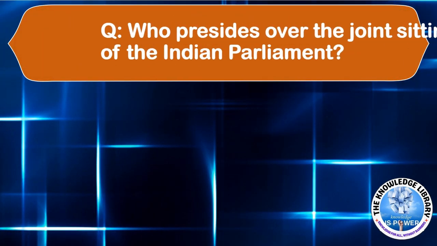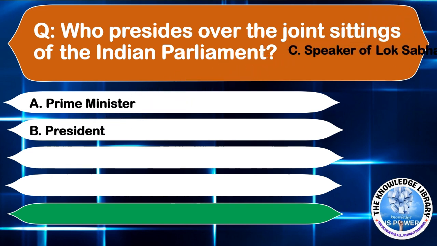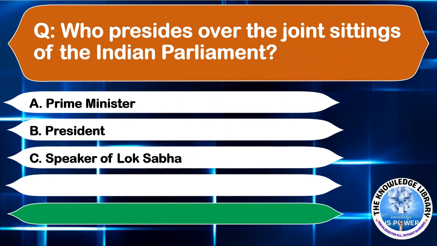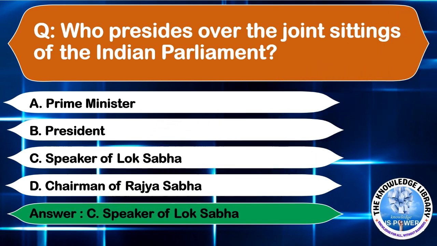Who presides over the joint sittings of the Indian Parliament? Option A, Prime Minister. Option B, President. Option C, Speaker of the Lok Sabha. Or option D, Chairman of the Rajya Sabha. The correct answer is option C, Speaker of the Lok Sabha. Moving to the next question.